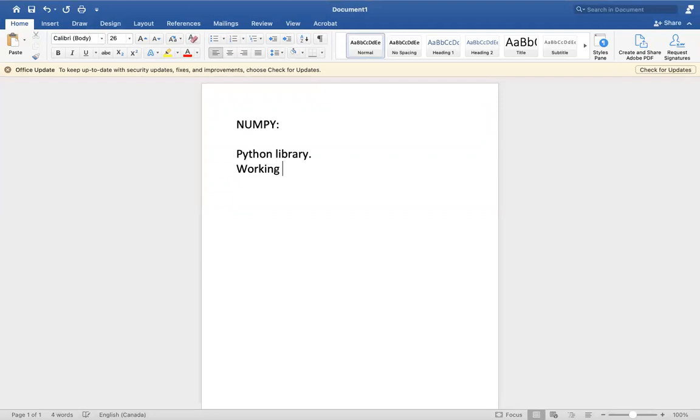To work with arrays, this Numpy is used. Here we can use a number of functions like linear algebra, etc. This stands for Numpy, which is nothing but numerical Python. So its actual meaning is numerical Python.